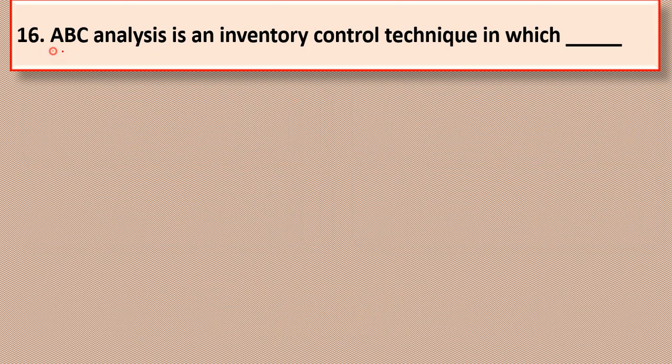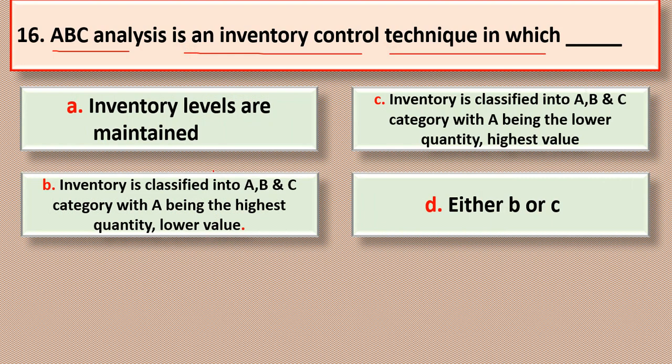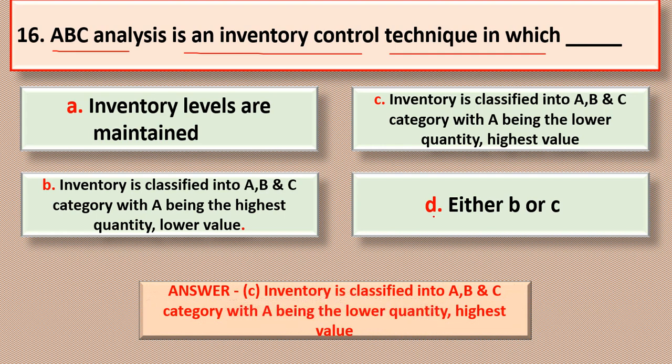Question number 16. ABC analysis is an inventory control technique in which, options are: inventory levels are maintained; inventory is classified into ABC category with A being the highest quantity and lower value; option C, inventory is classified into ABC category with A being the lower quantity and highest value; option D, neither B nor C. So the correct answer is option C. So ABC analysis is the inventory control technique in which inventory is classified into ABC category with A being the lower quantity and highest value.